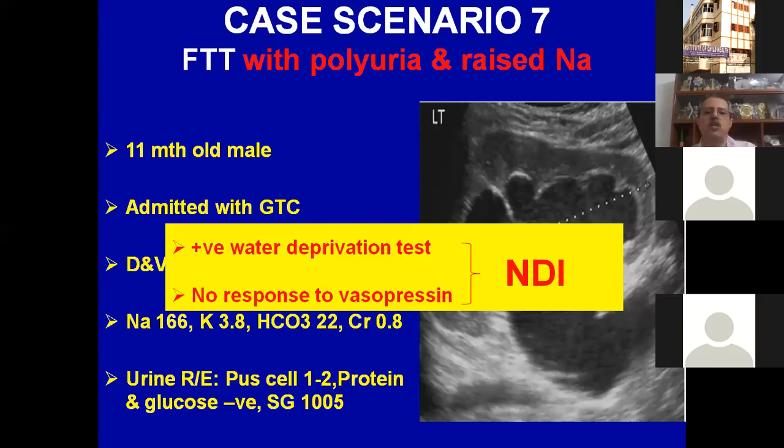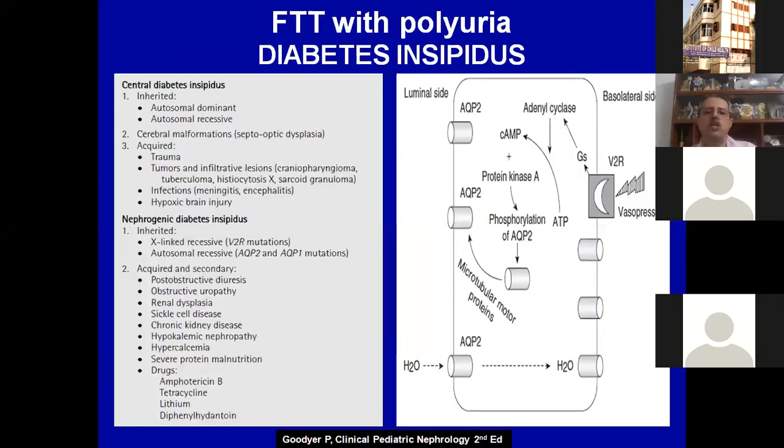So here the pattern is failure to thrive with polyuria. This diabetes insipidus, we can have central and nephrogenic, we all know, and in nephrogenic there are acquired causes too, like post-obstructive, dysplasia.